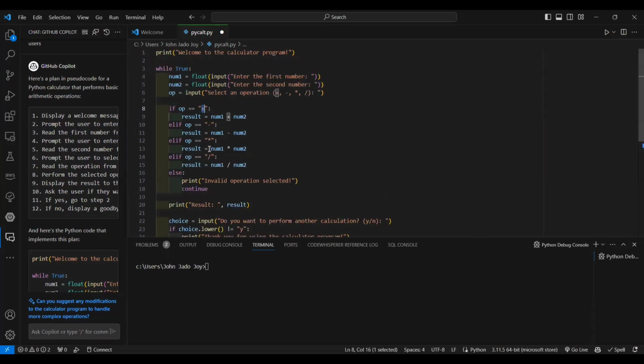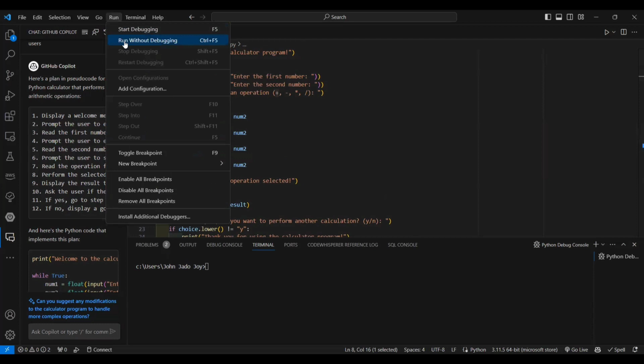Imagine, guys, in a short span of time, I don't think it's more than a minute, this code has been developed by the GitHub Copilot chat. So imagine that speed and the friendly nature of these AI tools. Okay, so let me execute. Here is the run button. I am going here, run without debugging.